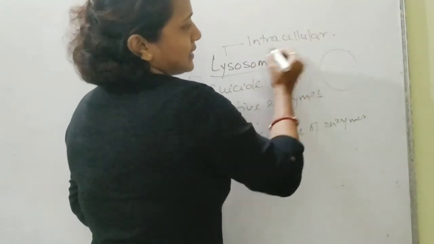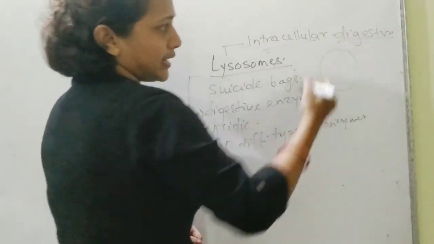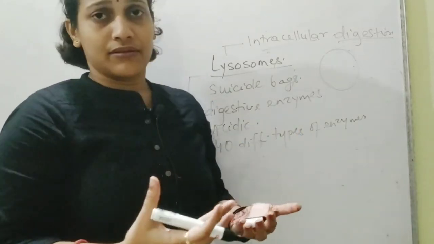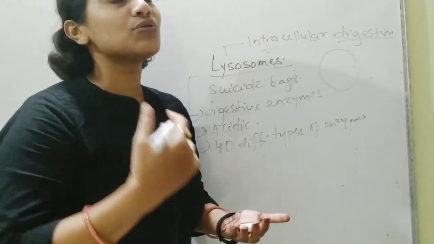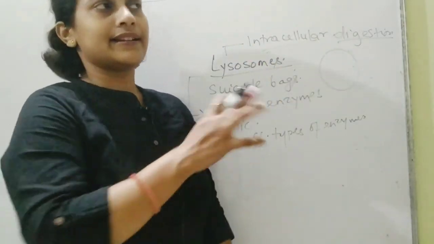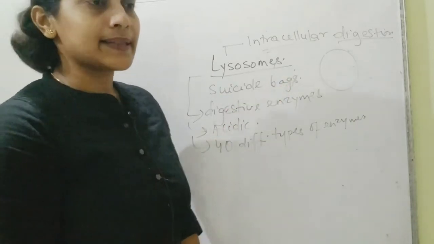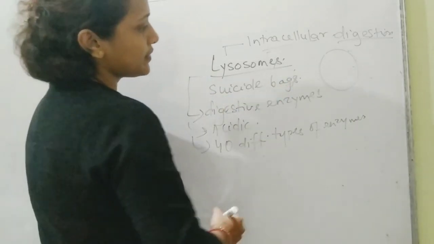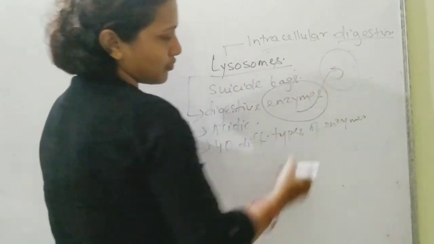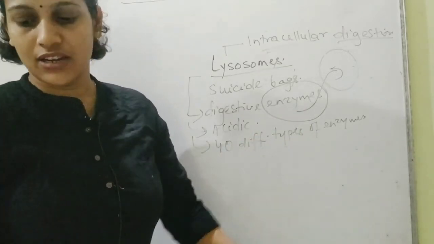Anytime the cell realizes that there is some sort of problem in the working, and the cell is going to create a mess in the entire system, it has to die. In that condition, intracellular digestion takes place. It kills itself. That's why they are referred to as the suicide bags. And now the question comes: if these digestive enzymes are stored in these lysosomes, where did they come from? Good question, not an issue.